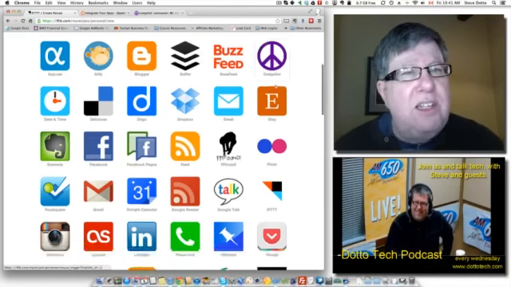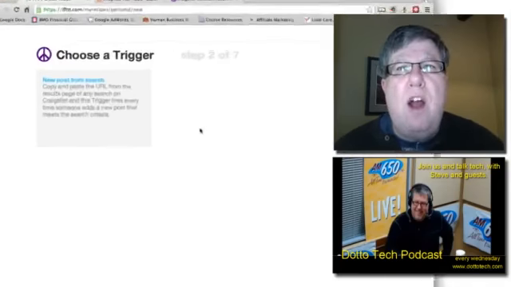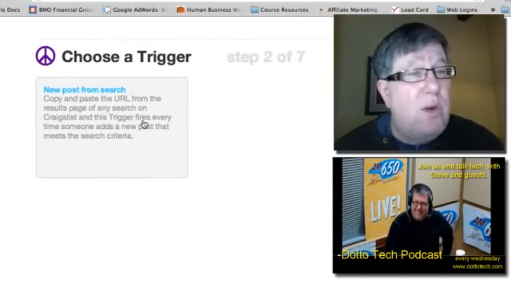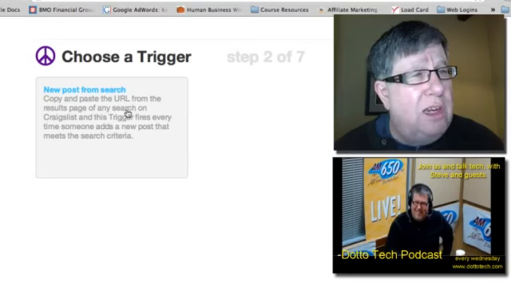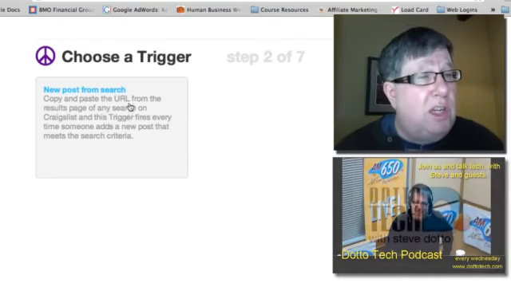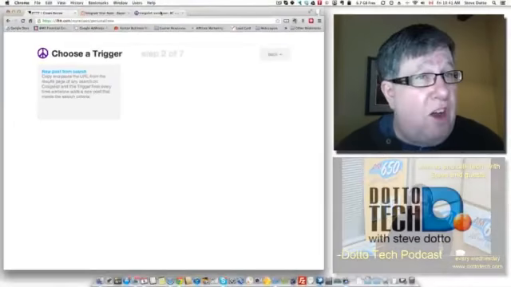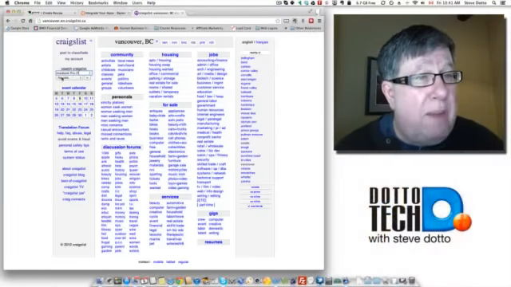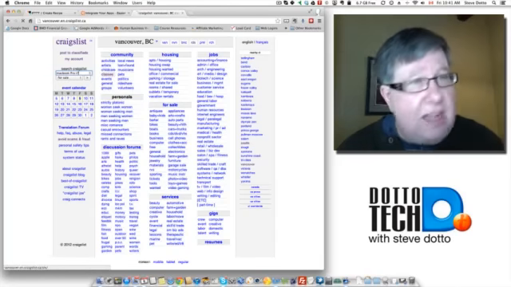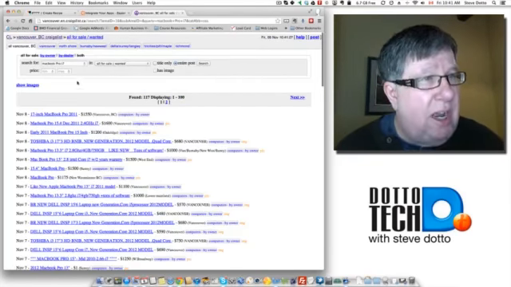So I click on Craigslist, and it tells me right away what options I have to create a trigger. And as far as Craigslist is concerned, there's not a lot of options. All it is is a search from the URL. So it tells me that I have to go into Craigslist, which I've got right here. I have to do the search for the MacBook Pro. I'm going to enter that search. When I do that search, up it comes.